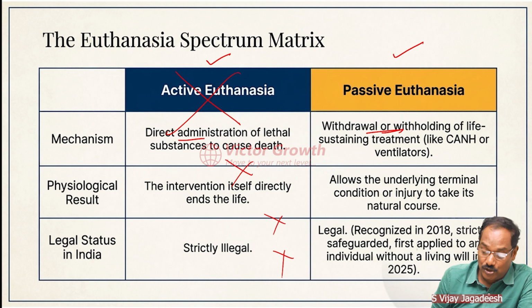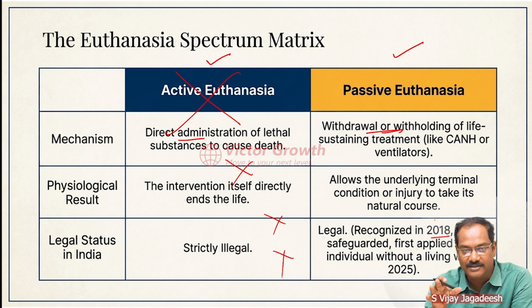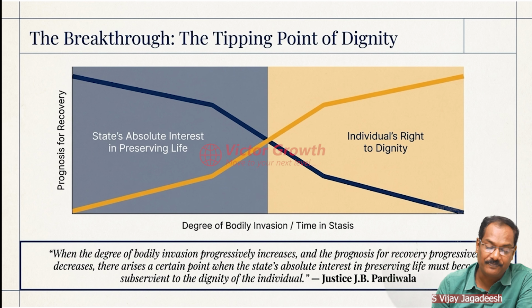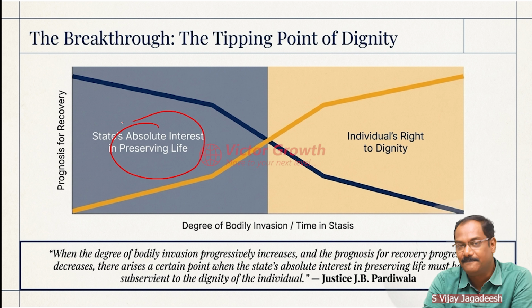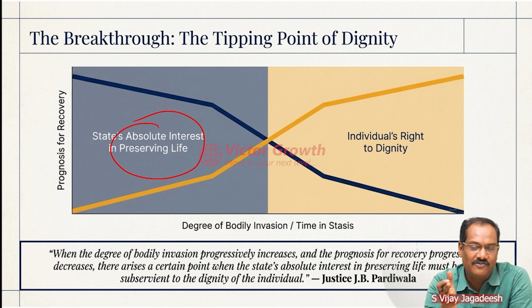Okay. In 2018, for the first time, they said that there should be a legal procedure to do euthanasia, even if it is passive. Now, it is important that the government is there to save the life of the people. We cannot afford to kill people or let them be killed by a person. So it is a duty of the state, as a welfare state, to save the life of the people.